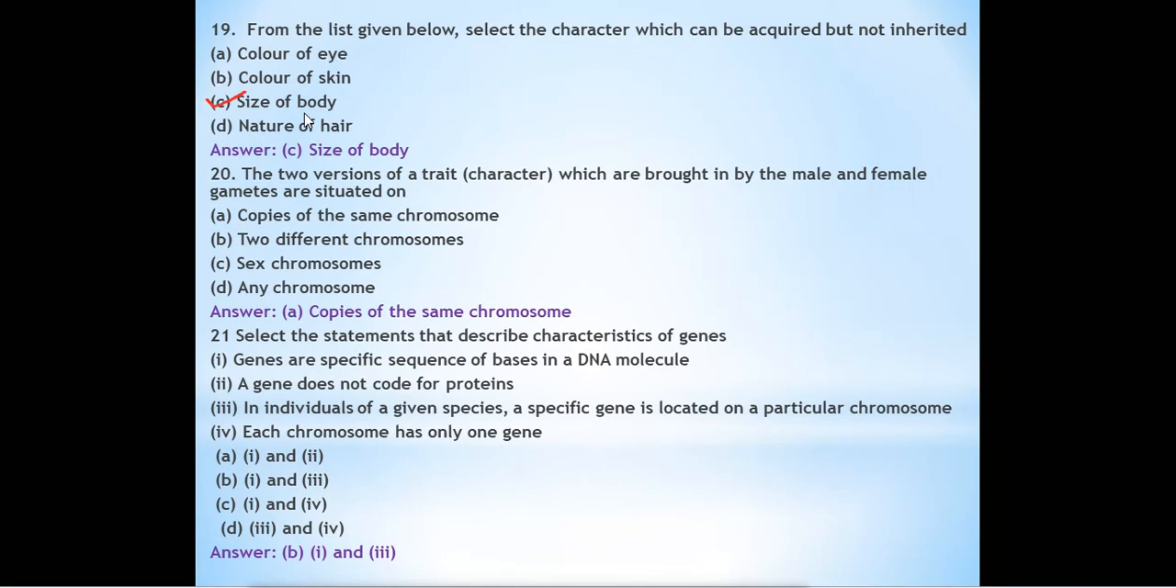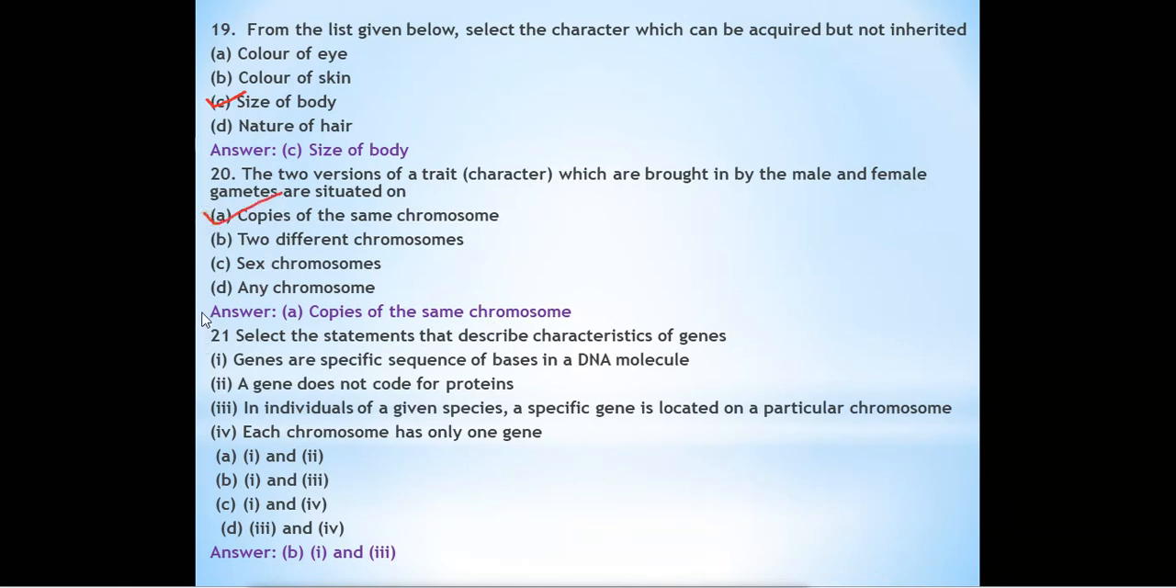Question number 20. The two versions of a trait character which are brought by the male and female gametes are situated on: copies of the same chromosome, two different chromosomes, sex chromosome, any chromosomes. Copies of the same chromosome is the correct answer. Why is this the correct answer?